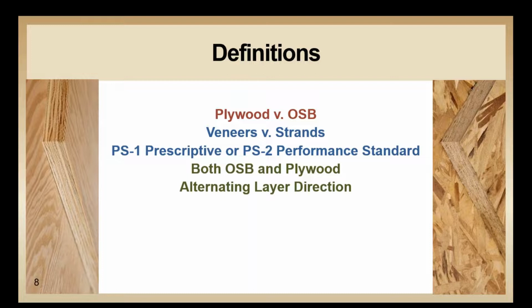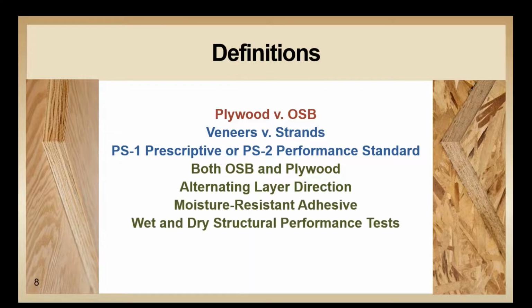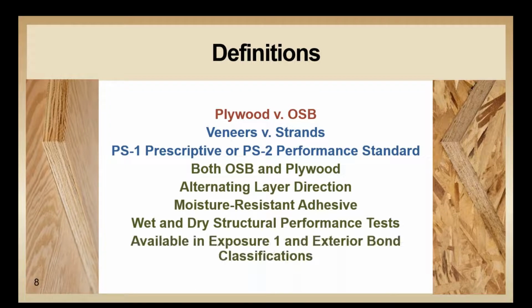Unlike plywood, the wood grain in any one layer of OSB is more randomized. This gives OSB panels a slight edge when it comes to stiffness and plane. I'll also mention that both plywood and OSB are manufactured with moisture-resistant adhesive and undergo structural tests in both their wet and dry conditions. Both OSB and plywood are available with an Exposure 1 or exterior bond classification.